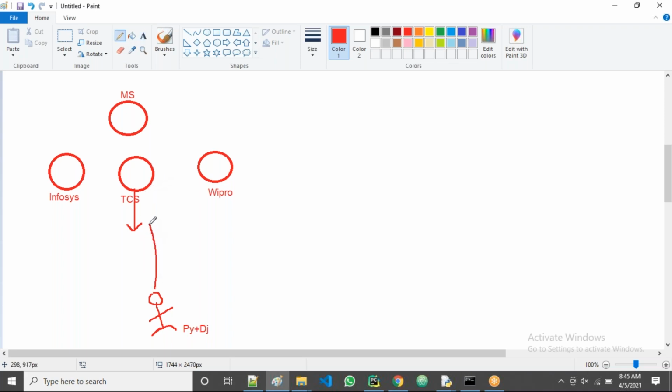Now they hire him. But tomorrow they got the front end part. At that time, what does he do? Again he must learn the front end part. It takes some time. That's why the companies don't take the chance. That's why they say required full stack developer.